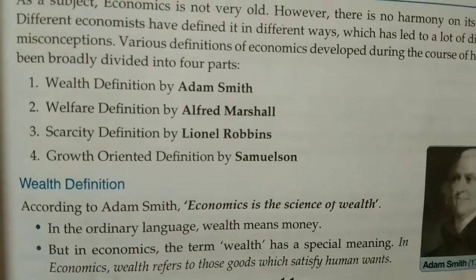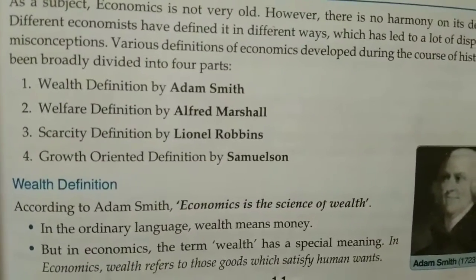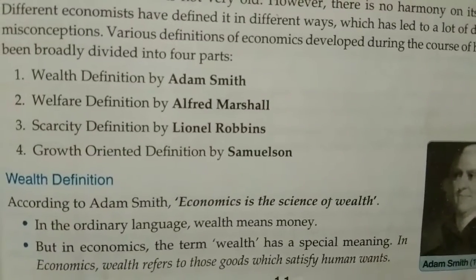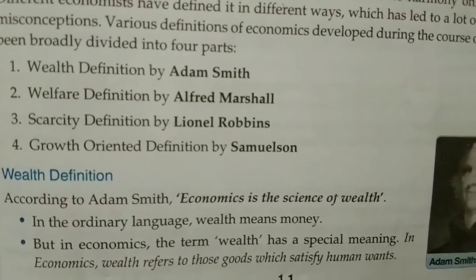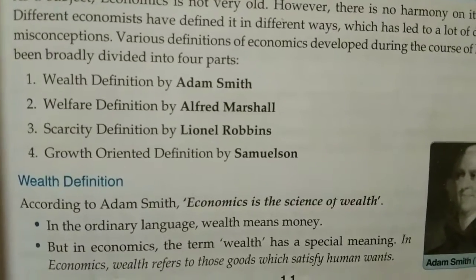As I told you, I have already discussed what human wants are and the difference between wants and needs. So in economics, wealth refers to all those goods which satisfy human wants. Hope the wealth definition is clear to you.